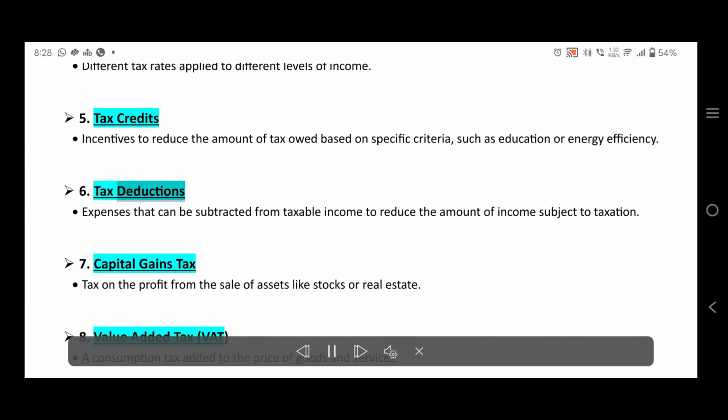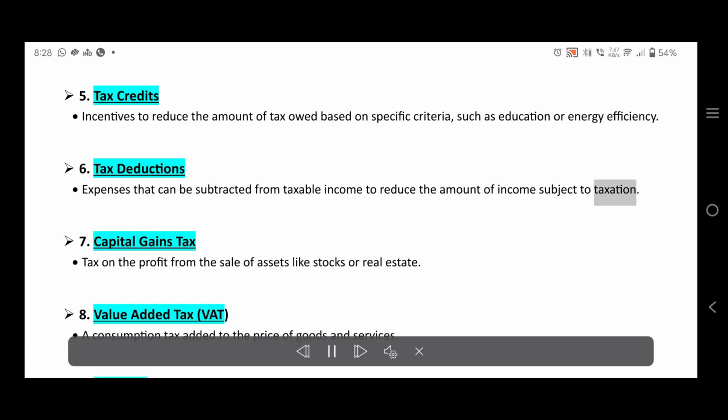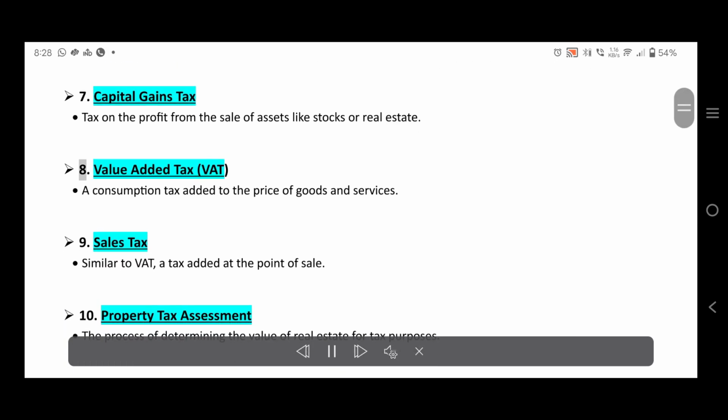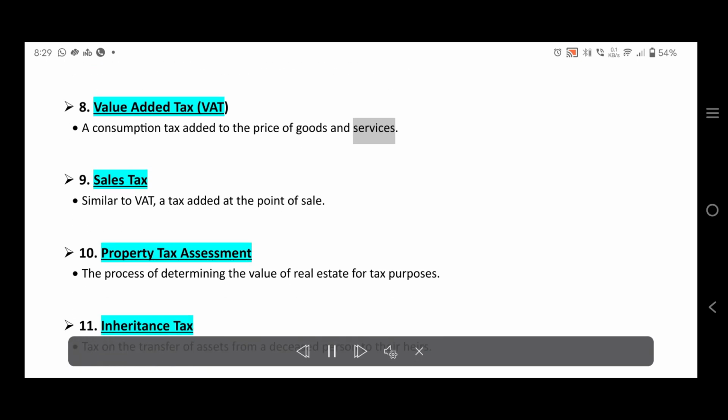6. Tax deductions. Expenses that can be subtracted from taxable income to reduce the amount of income subject to taxation. 7. Capital gains tax. Tax on the profit from the sale of assets like stocks or real estate. 8. Value-added tax, VAT. A consumption tax added to the price of goods and services.